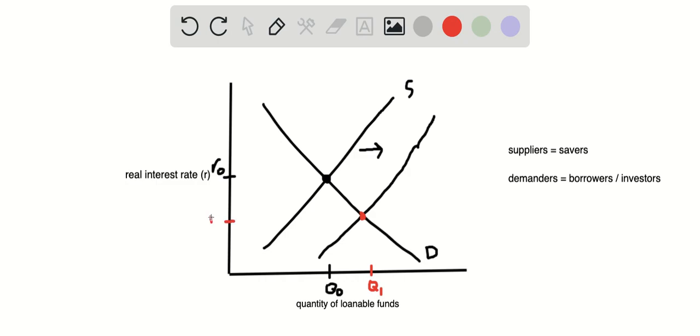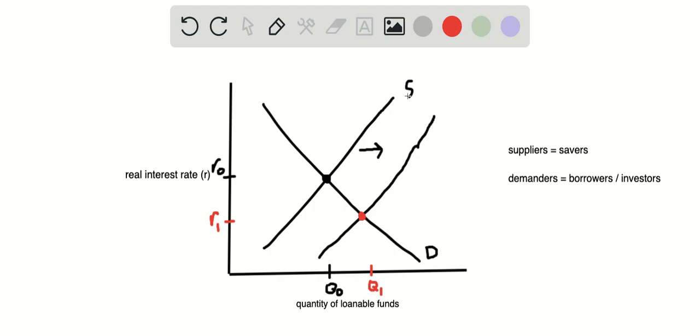And then over here, we are decreasing the interest rate, because we have a higher supply of funds, so we don't need to encourage savers as much with this higher interest rate, because they're willing to save more at each lower level.